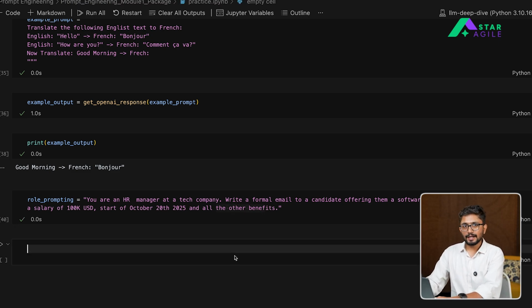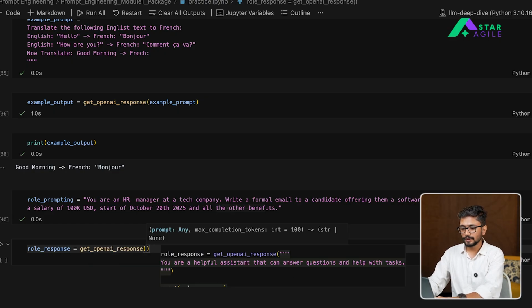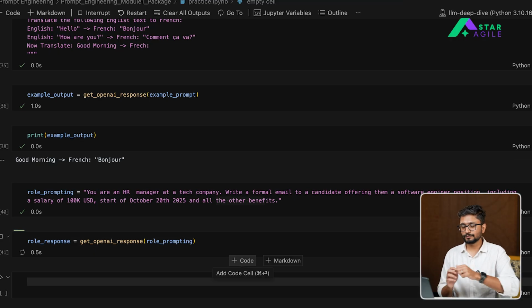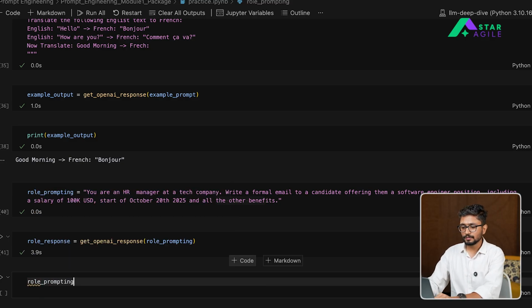Okay, so now all that needs to be done is basically get the response back. So let's keep it as role response. Get the OpenAI response here, and then we will pass the prompt that we have just created. So in this particular demo, what will happen is that the output will now contain, let's print it.